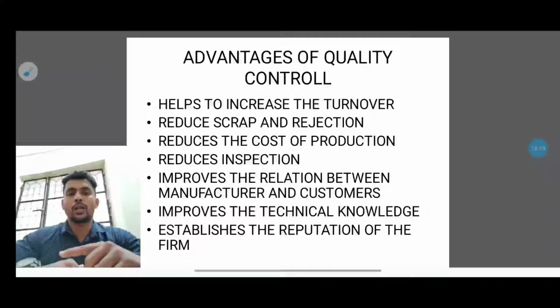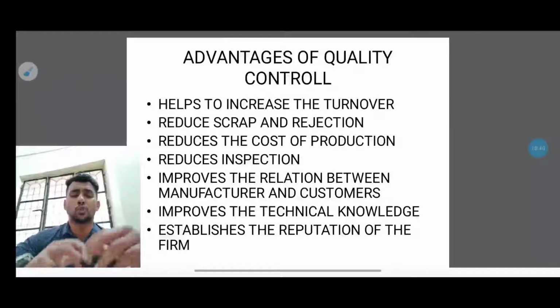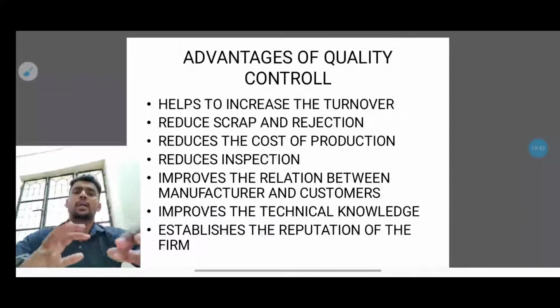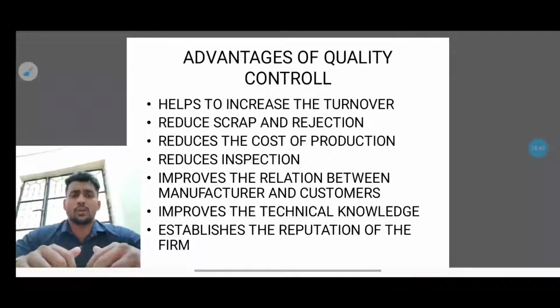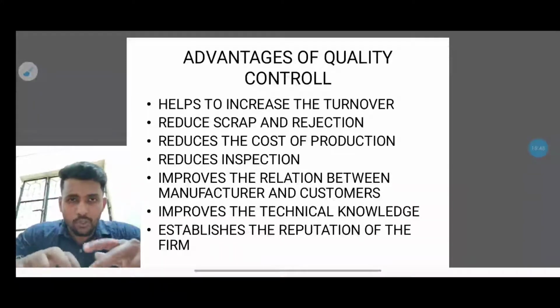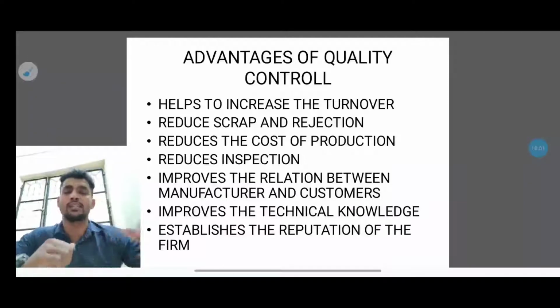Next one, improves the technical knowledge. Basically, with quality control, employees go through a series of studies and a series of trainings, all those things happen. So it will improve the technical knowledge of the particular employee. He will have so much of an idea on how quality control and quality checks can be done. He'll have a tremendous amount of knowledge in that area, and because of that knowledge he can minimize the errors that are happening.